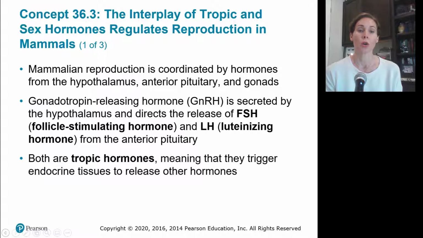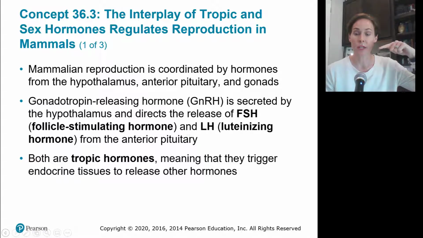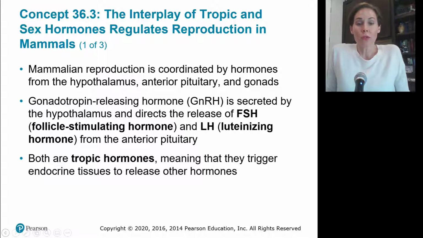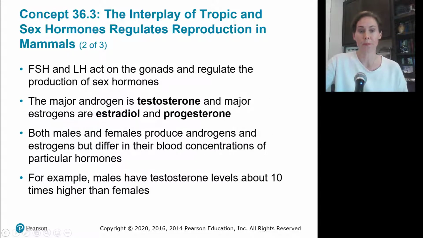So a gonadotropin releasing hormone, GnRH, is secreted by your hypothalamus. That then tells your anterior pituitary gland to release 2 hormones, FSH and LH, follicle stimulating hormone and luteinizing hormone.